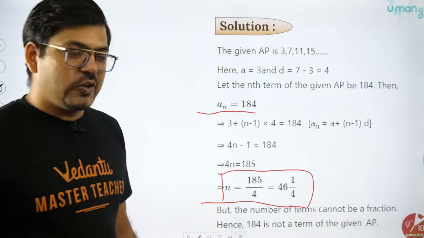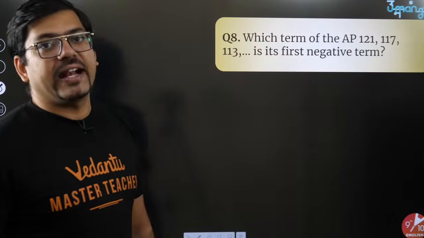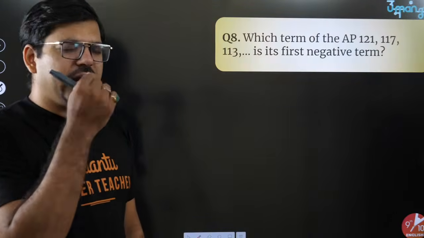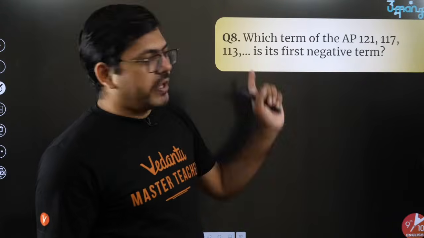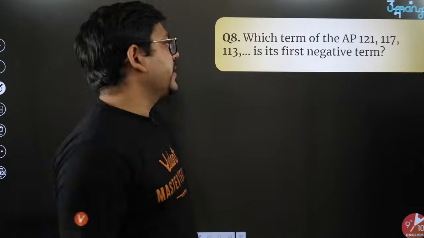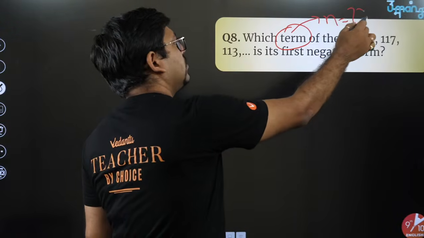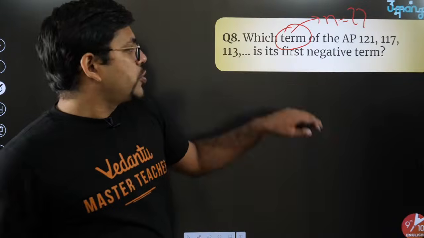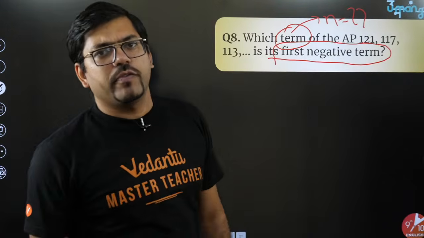Okay guys, next question for all of you is this one. Which term of this AP is the first negative term? First negative. Again, a different type of question, and I'll tell you how to solve this. You have got an AP, okay fine. Question is asking which term. Again, question is asking the value of n. Which term should be the first negative term? That's what the question is asking. Negative. How would we solve it?